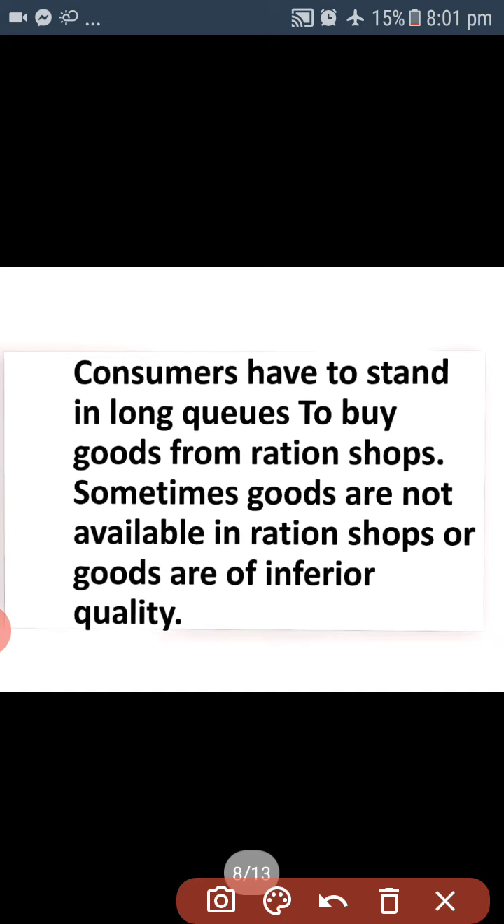Consumers have to stand in long queues. This is the result. Sometimes consumers have to stand in long queues to buy goods from the ration shops, and sometimes goods are not available in the ration shops or goods are of inferior quality. This can be the consequence if the rationing system is not proper.